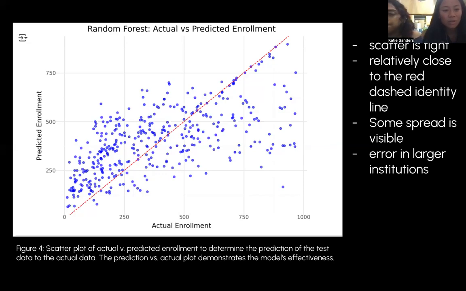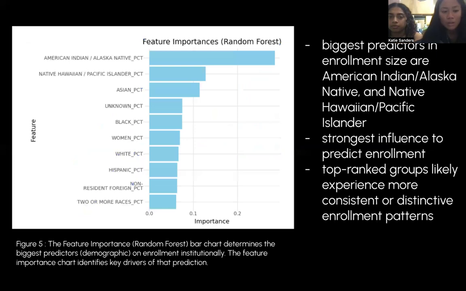The model does fit well. The scatter is tight, though it does have some spread, meaning that the prediction accuracy is not always high per institution. The points are relatively close though, and it indicates that there's a moderate to good prediction accuracy. However, some spread is visible, which means that at higher enrollment values, there might be some larger errors and margins that we need to account for. Later on, we also did the bar chart that ranks demographic variables by their importance score in the random forest model.